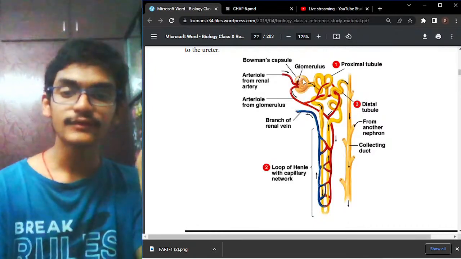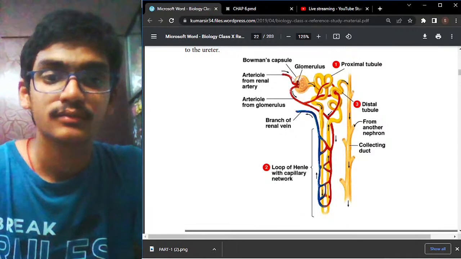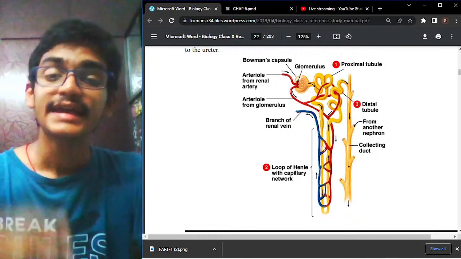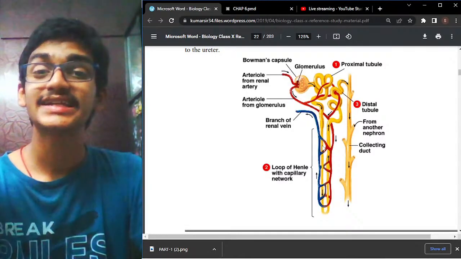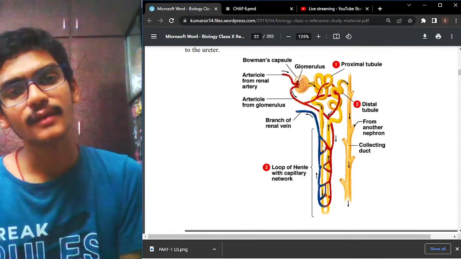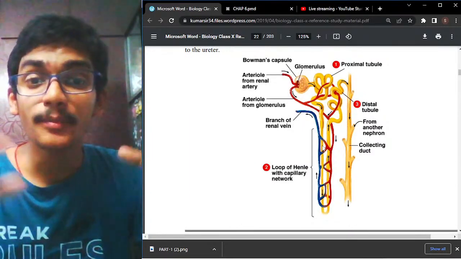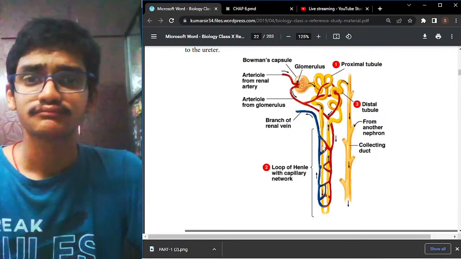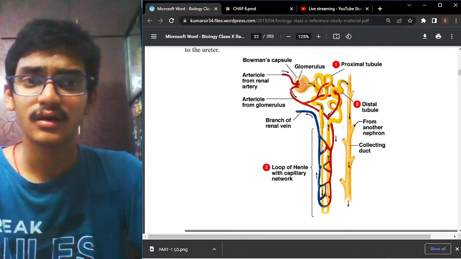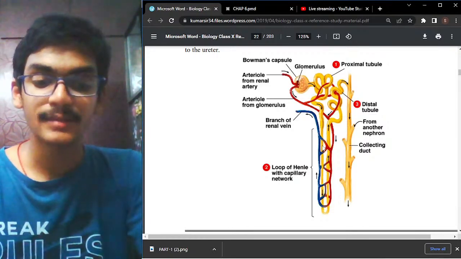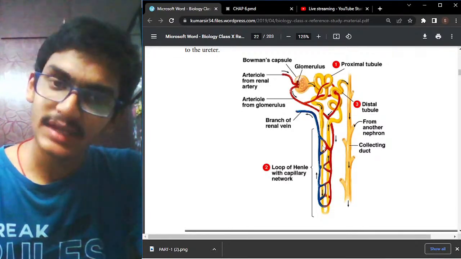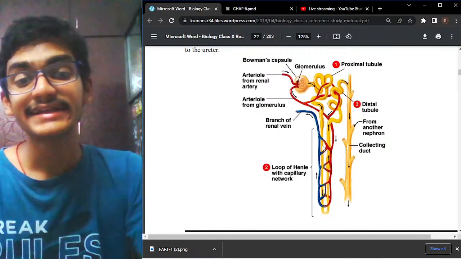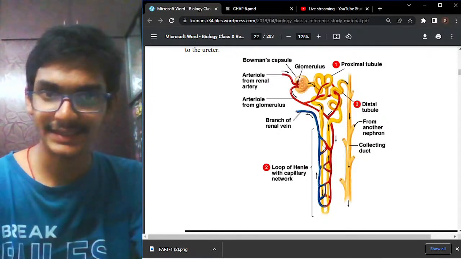Okay. So from there the filtrate moves on to the Bowman's capsule, and from the glomerulus it moves on to the PCT and DCT. In the PCT and DCT, selective reabsorption takes place. What is selective reabsorption? We absorb all the useful particles like amino acids, salts, glucose, and other useful products, which are absorbed by the blood flowing through the capillaries. Water is also absorbed by the process of osmosis, and selective reabsorption of glucose, amino acids and salt takes place in Henle's loop, PCT and DCT.